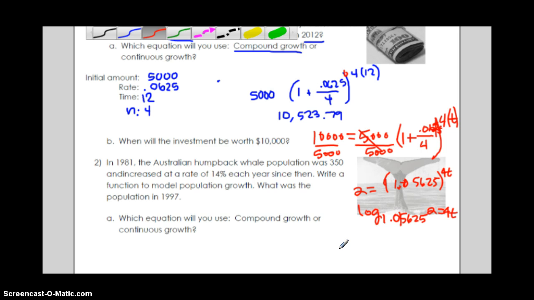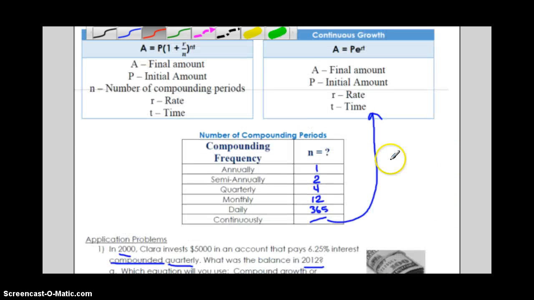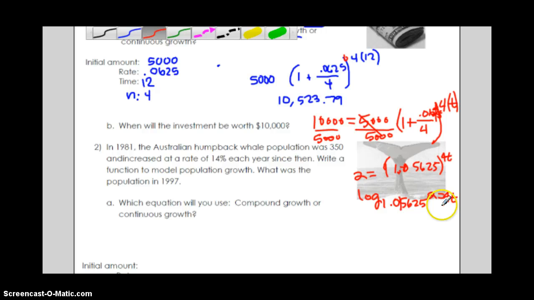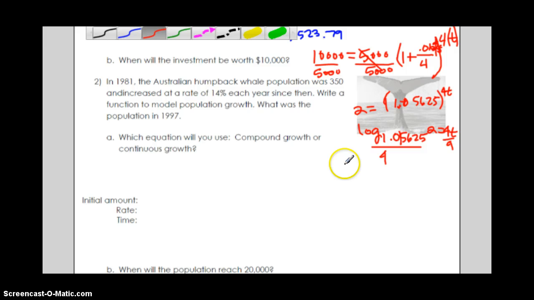So now what we're going to do is we're going to use our calculator to finish solving this. So divide by 4, and we get t alone. So in our calculator, we're going to do log with this base of 1.015625 of 2 and divide it by 4. Now we can't always type in a base that's not 10 in our calculator, right? So we have to use that change of base formula. So it's going to be log over log. And then we have our base on the bottom, 1.015625. And then we have our answer, what's in there, 2 on the top.